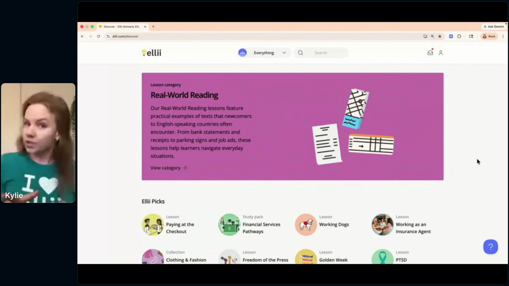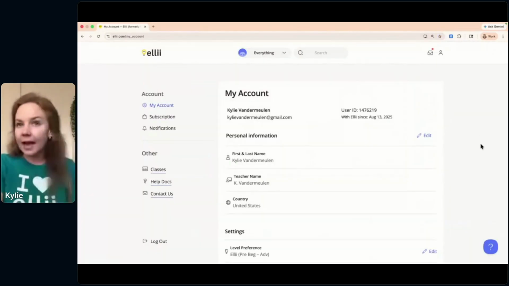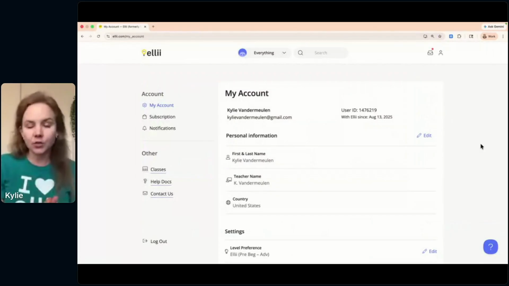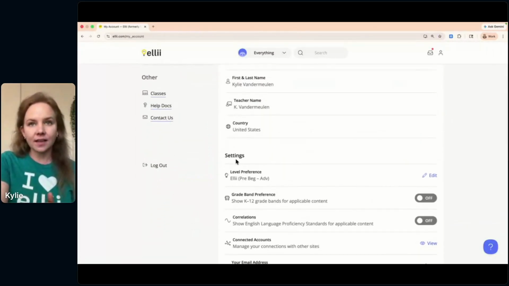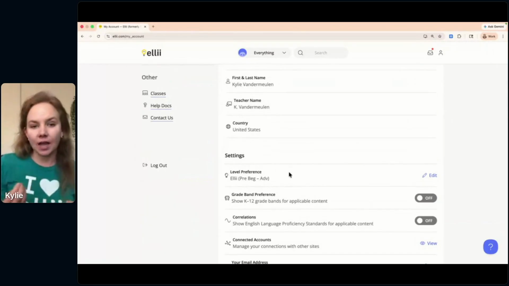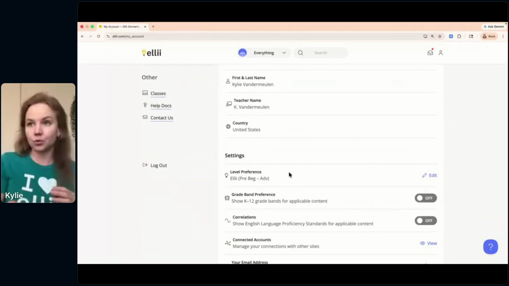When you log in, of course, you come to the Discover page, and you're going to go up to your little account icon in the top right-hand corner here and click on Account. That will take you here to your general account information, your name, country, all of that. And as you scroll down, the first setting that you'll see under settings here is your level preference. And by default, it's going to be set to our Ellii leveling system, which is pre-beginner to advanced.